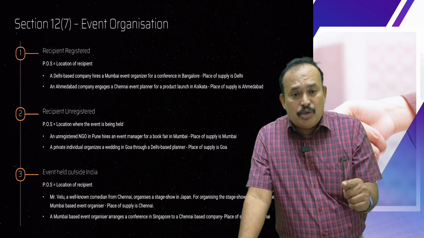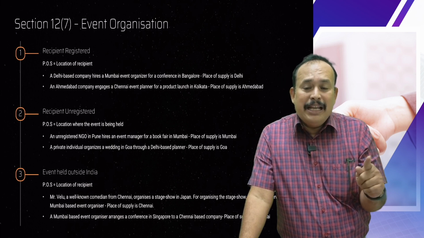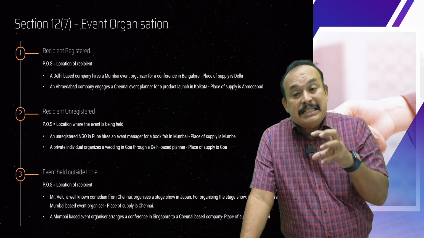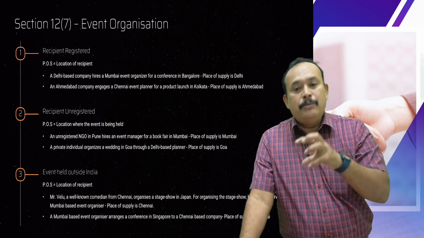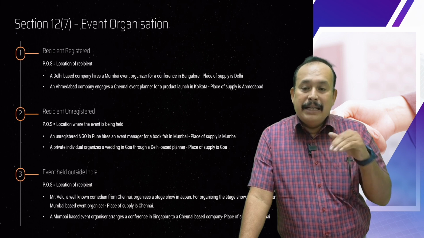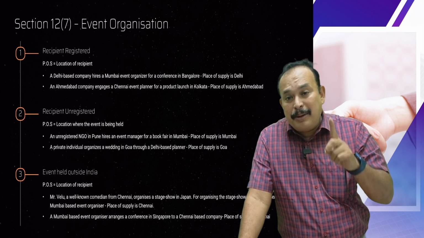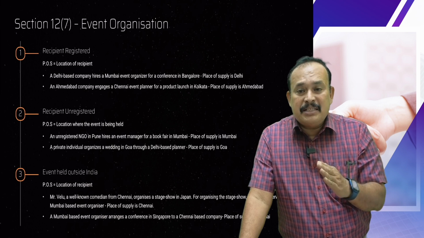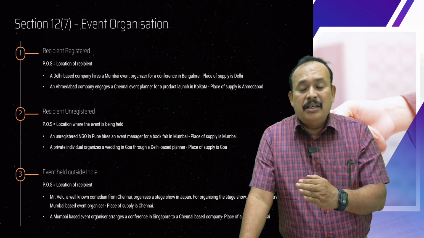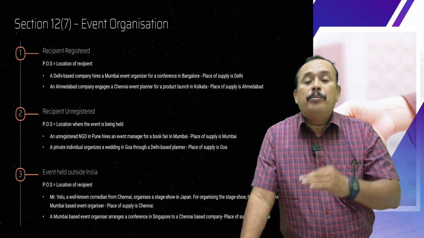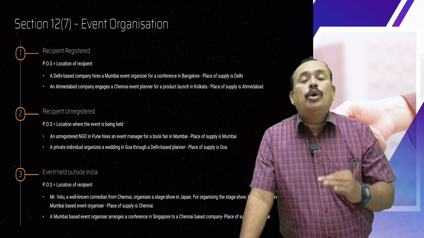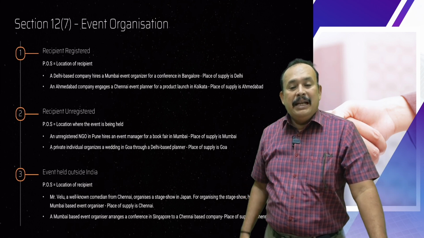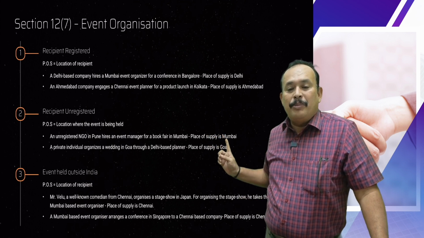The supplier conducts the book fair event in Mumbai. In that case, in India, as the recipient is an unregistered person, place of supply goes to where the event is organized in India. It is Mumbai here, so place of supply is also Mumbai.